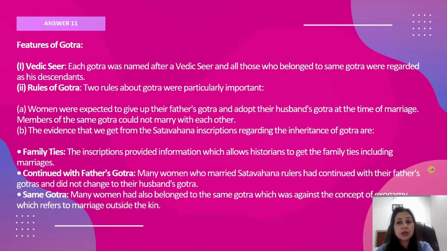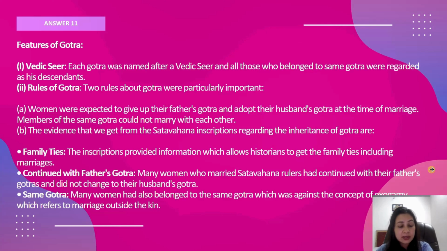Women were expected to give up the Gotra of their father at the time of marriage and to adopt their husband's Gotra. Members of the same Gotra could not marry. So in the case of Gotra, exogamy is to be practiced. The evidence that we get from the Satavahan inscriptions regarding the inheritance of Gotra are family ties. Inscriptions provided information which allows historians to get the family ties, including marriages.